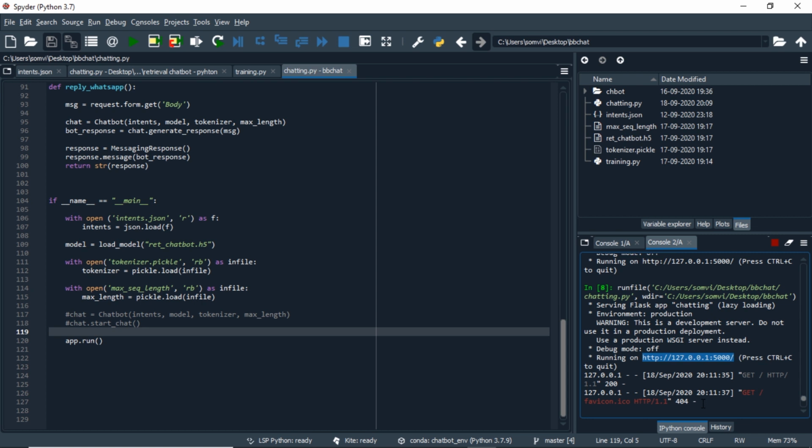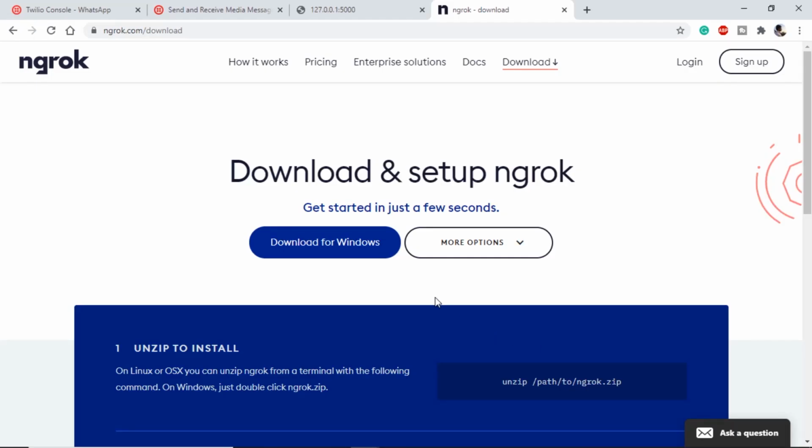For that purpose, we use ngrok. ngrok is basically a service that provides a temporary web application that is available online, and we can use it for our project. Let's go to the browser and download it. If we go to ngrok.com/download, we can download it for our machine.